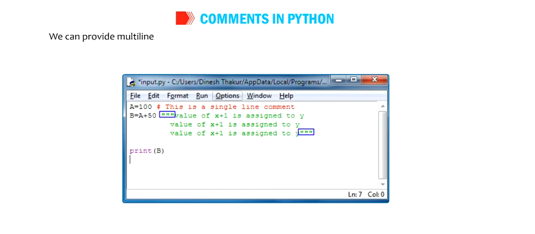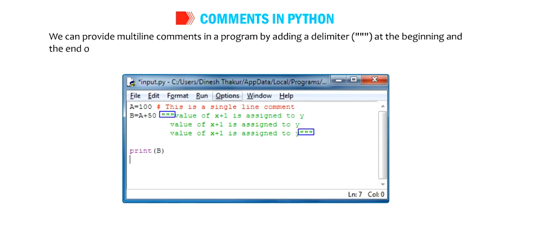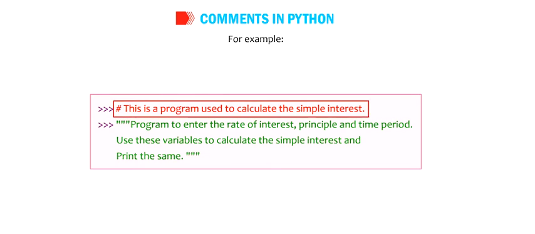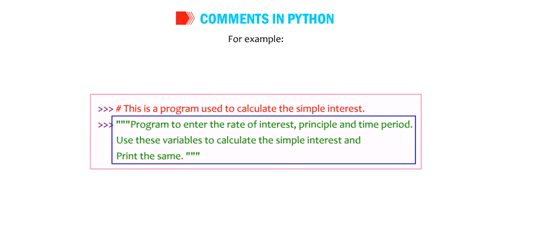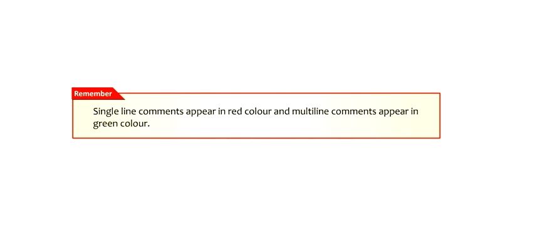We can provide multi-line comments in a program by adding a delimiter at the beginning and the end of the comment. For example, hash, this is a program used to calculate the simple interest. Triple double quotes. Program to enter the rate of interest, principal and time period. Use these variables to calculate the simple interest and print the same. Triple double quotes. Students, remember, single line comments appear in red color and multi-line comments appear in green color.